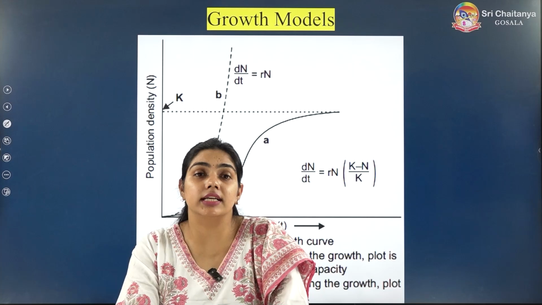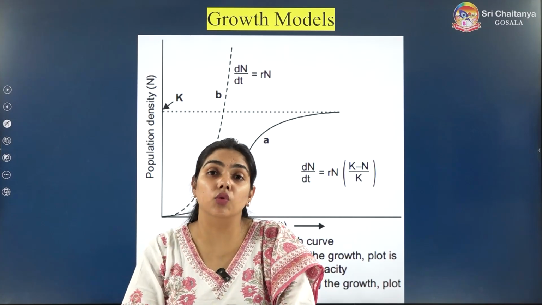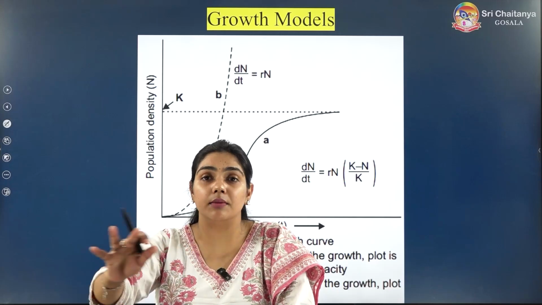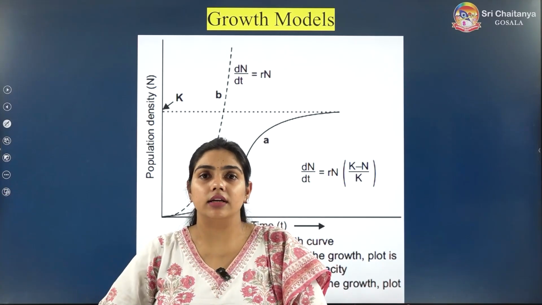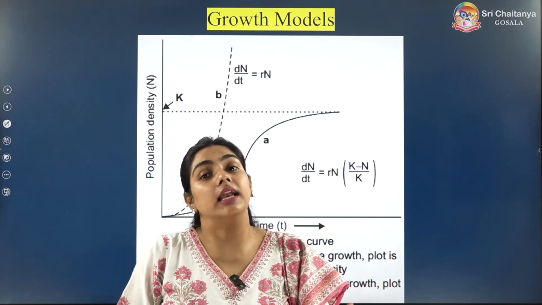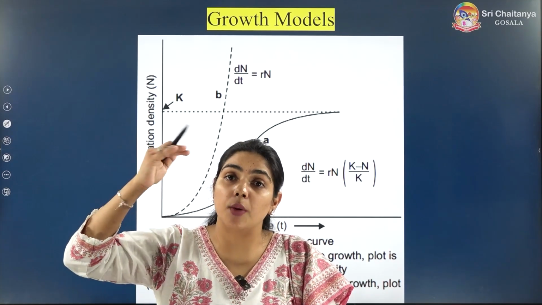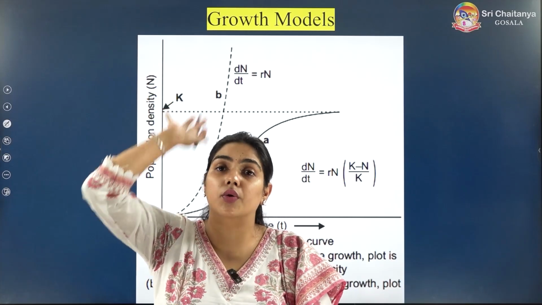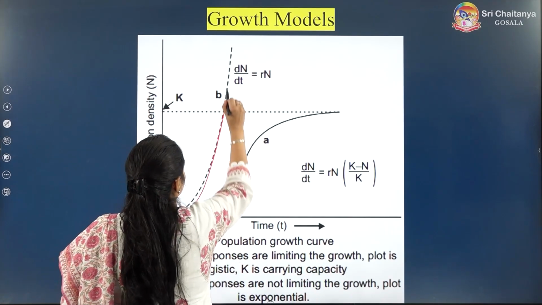When a population is having unlimited resources, unlimited food, unlimited water, other resources, space, habitat, when everything is unlimited, then the population will not stop. It will keep on growing, and we will get a J-shaped curve like this.